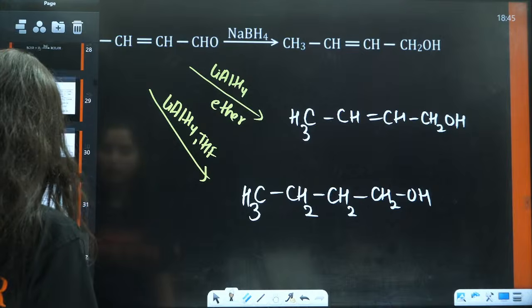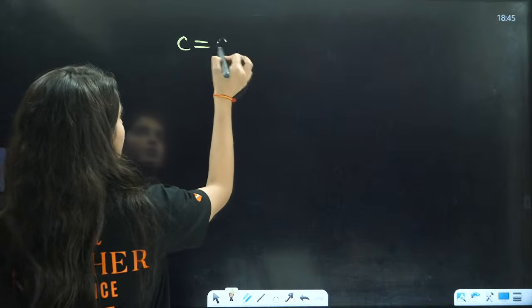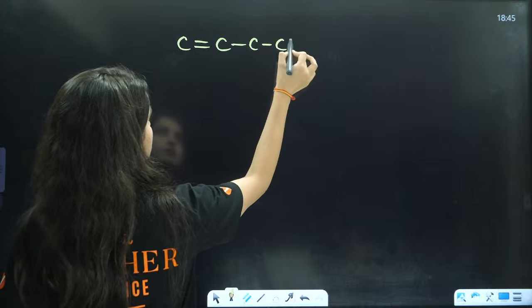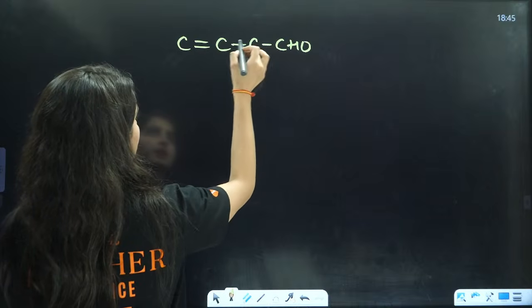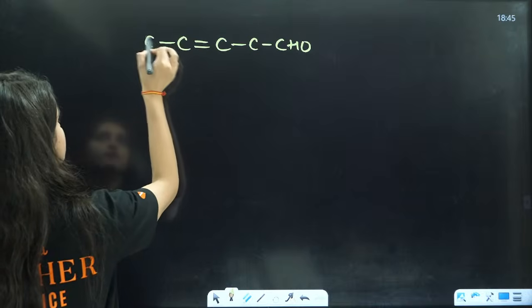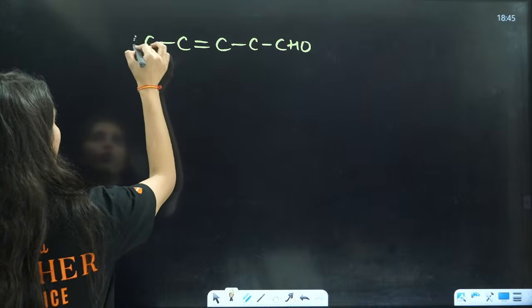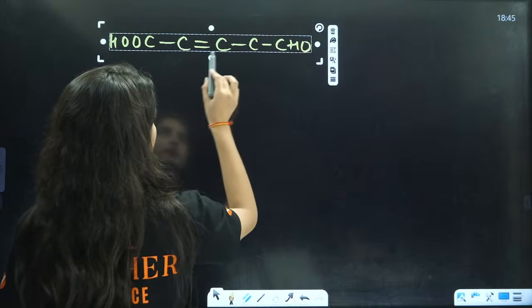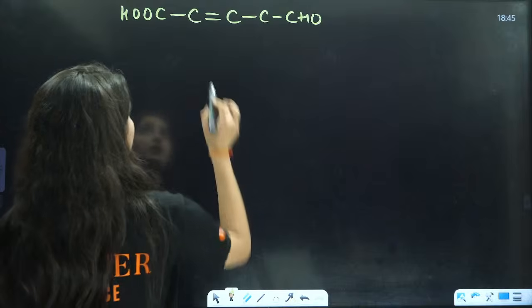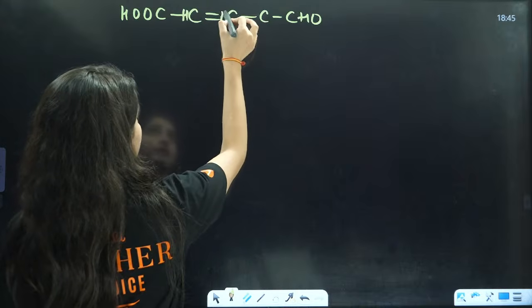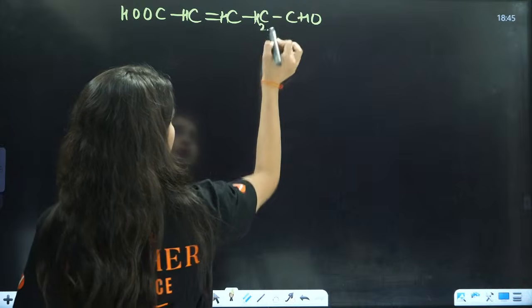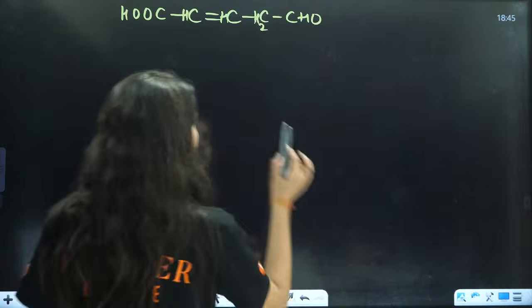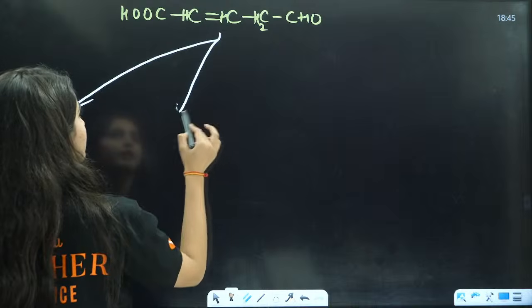Shall I give you one more question based on this? For example, you have something like this. You have C double bond, this is CHO, here you have COOH. Now you have these things, this is H and this is your H, this is H2. Now I am giving you different reagents.